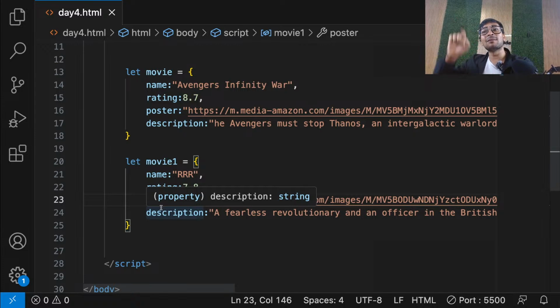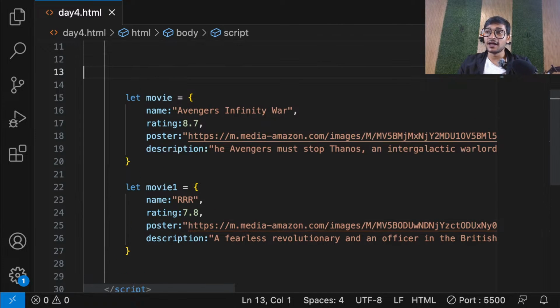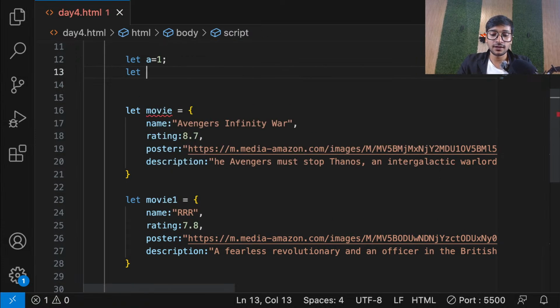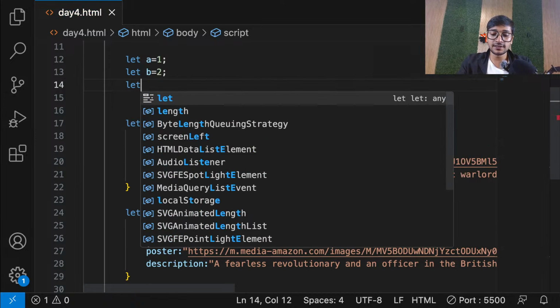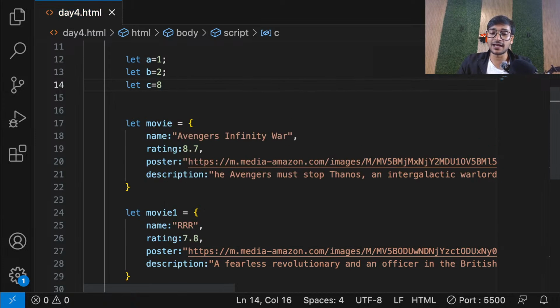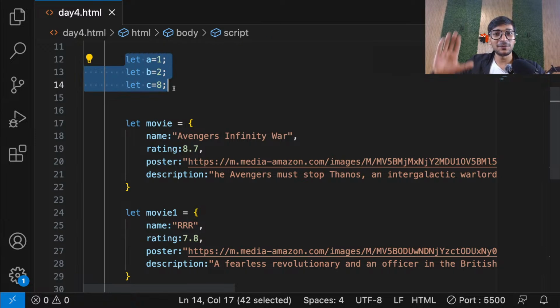Now it's again same like this, right? See, if I want to store 10 numbers, there are 2 ways. I can create 10 variables. A equals 1, then B equals 2, then C equals 8, something like that. One way is I go ahead and create 10 variables. But I know the problem with that, sharing, accessing will become problematic.